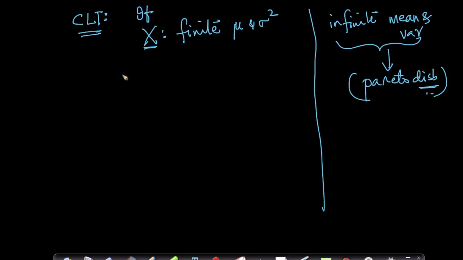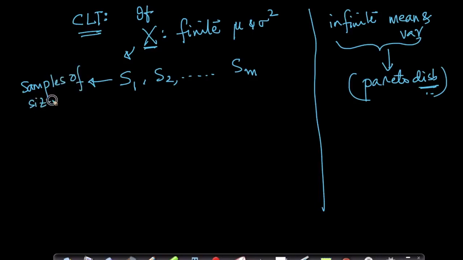And let's assume I start sampling from x. Let's assume I've created samples S1, S2, and so on up to Sm, and each of them is a sample of size n. This is important here. Now for each of these samples, I can compute the sample average or sample mean.